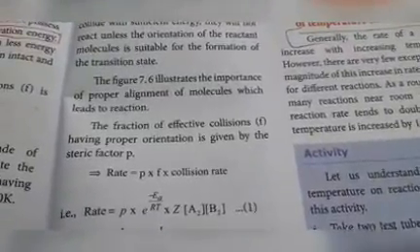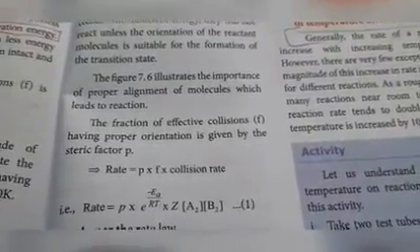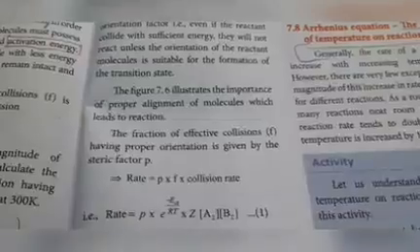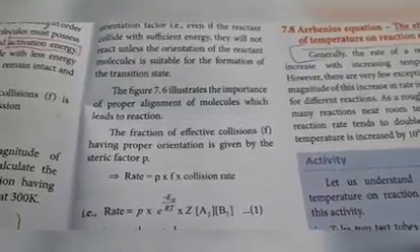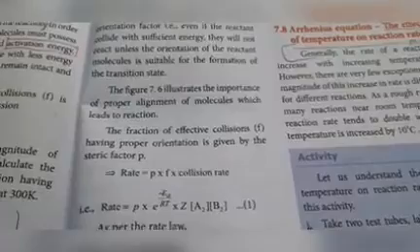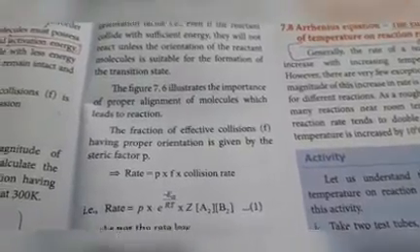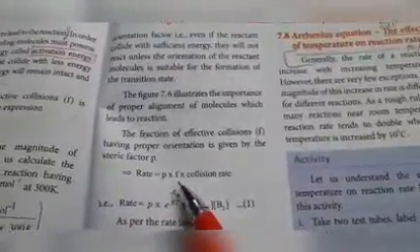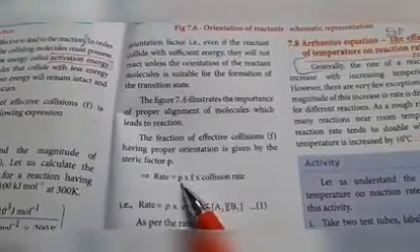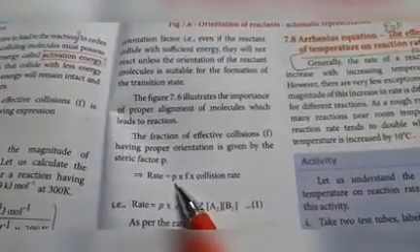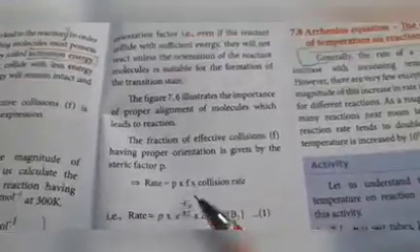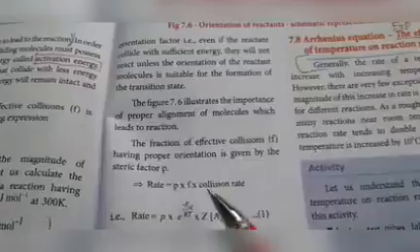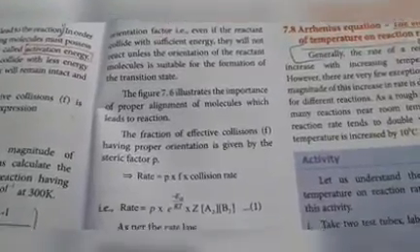The fraction of effective collisions having proper orientation is given by the steric factor P. Rate is equal to P into F into collision rate. That means these two factors also affect the rate. This is the collision factor, and this is the steric factor, that is the orientation factor. These two factors also affect the rate of the reaction.